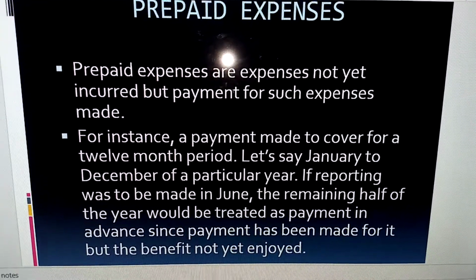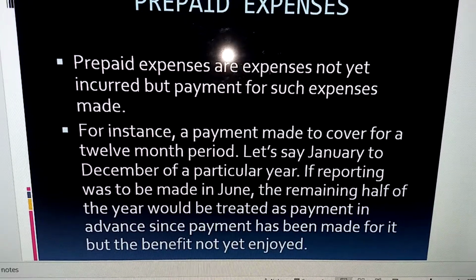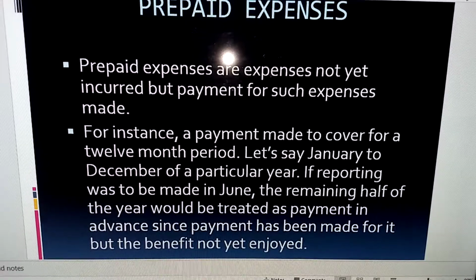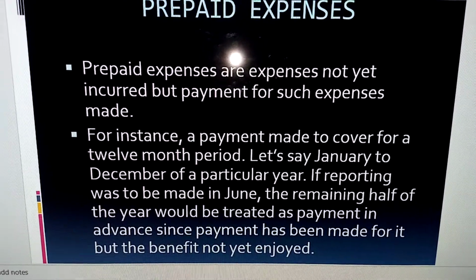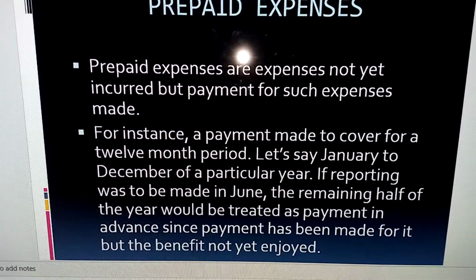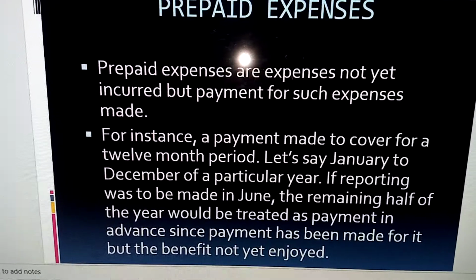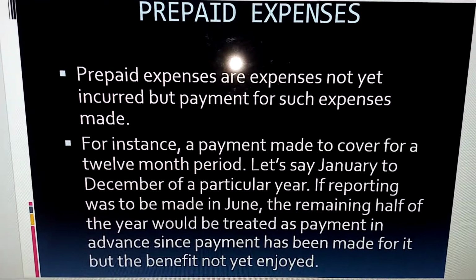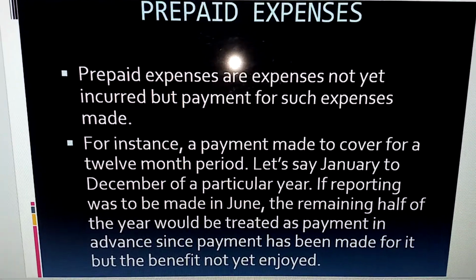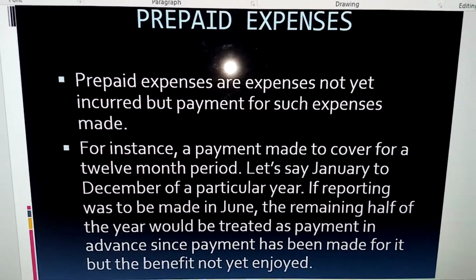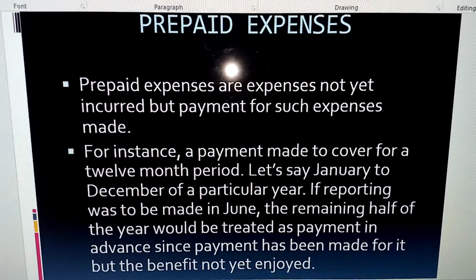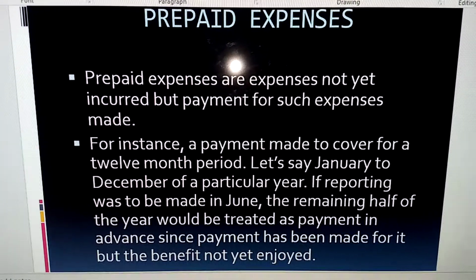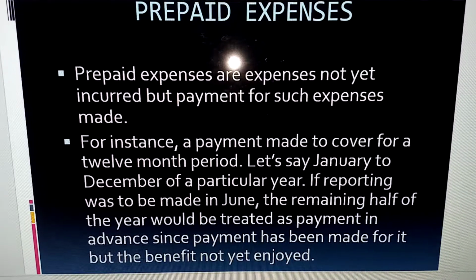Now, if we are to report half year, which is June, the remaining half of the year will be treated as what? Payment in advance, since payment has been made for it, but the benefit not yet enjoyed. So what I'm saying is, any expense that payment has been made for, but the benefit has not been enjoyed, is called prepaid expenses.